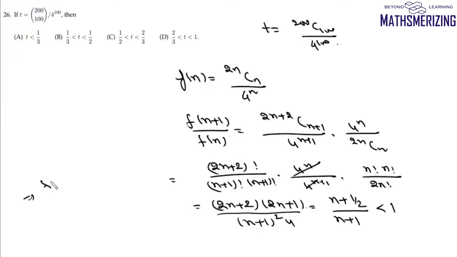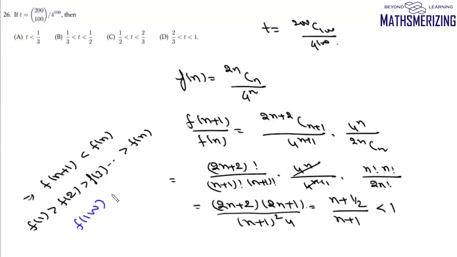So from here we can say fn plus 1 will be less than fn, which makes this function a decreasing function. So it simply means f1 is greater than f2 is greater than f3 is greater than fn. So from here we can say f100 is less than f4, f3, f2 and f1.